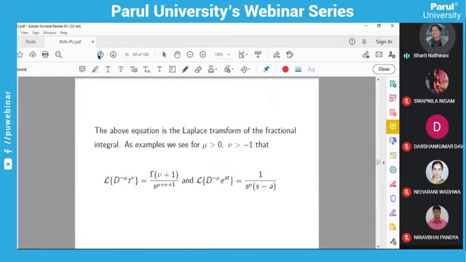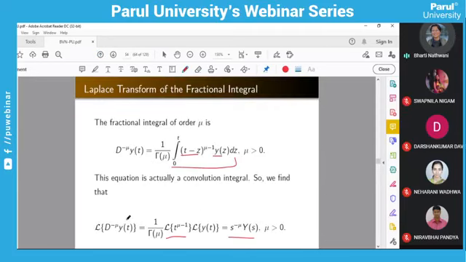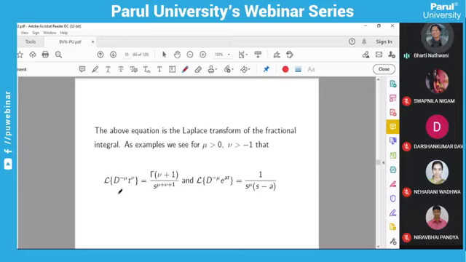And by using the above formula, if instead of the y(t) function I take e raised to at, or t raised to nu, or any function, you have to write down the Laplace transform of that function instead of Y(s). So these are the examples. If I take the Laplace transform of t raised to nu with the integral operator, or for e raised to at, it will be this.